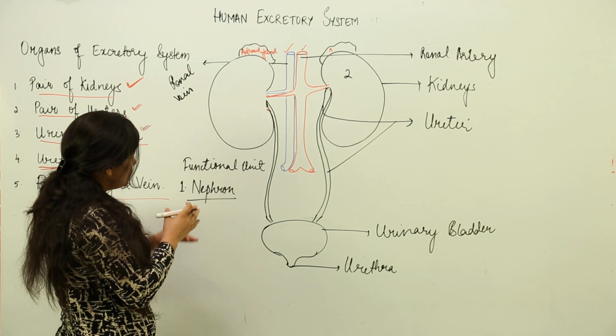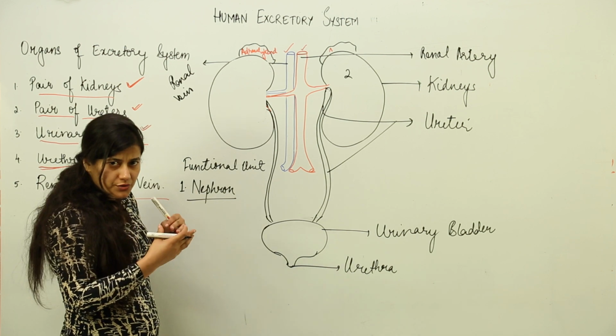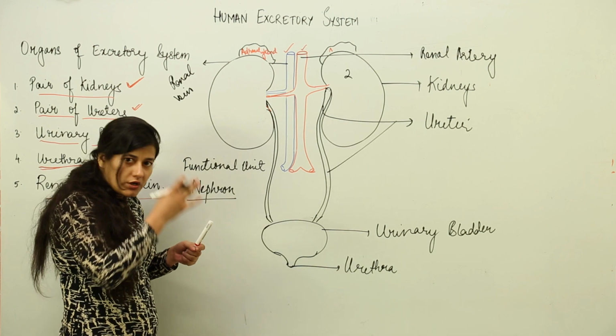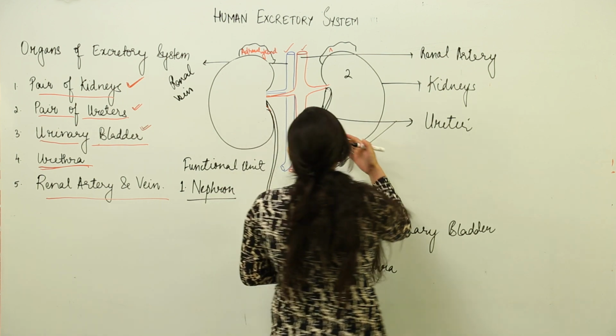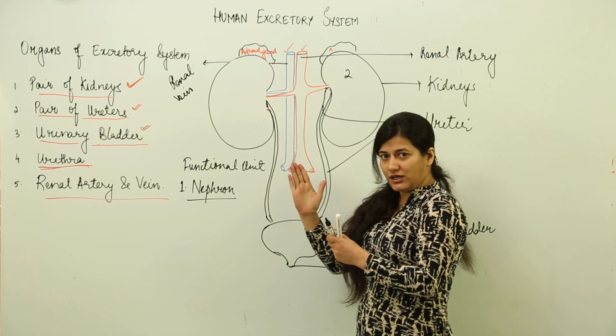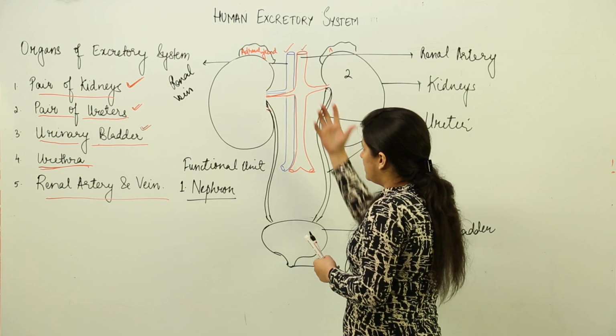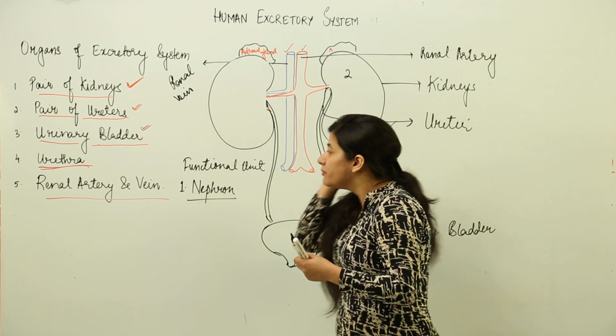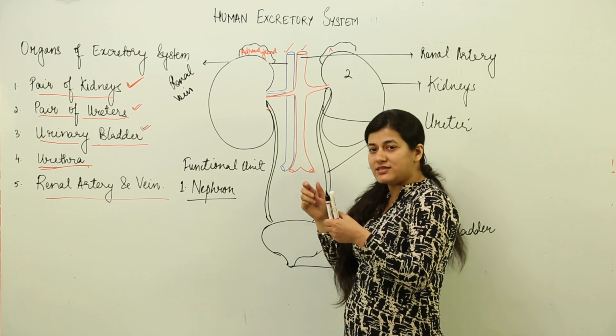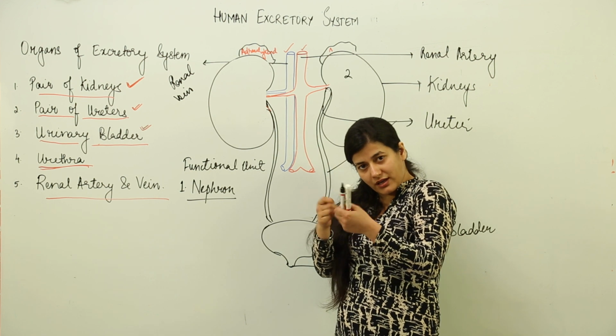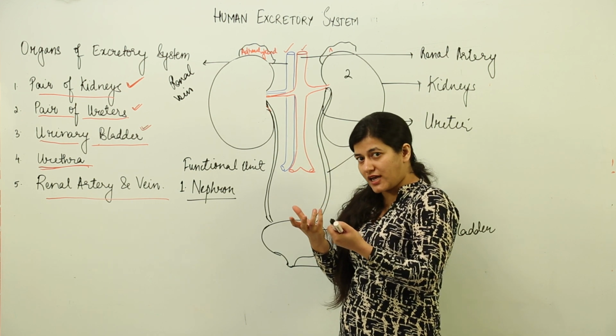Our kidneys are rich in nephrons. Because the kidney has a lot of tissue inside it, we need to see a longitudinal section of the kidney. Supposedly this is a kidney and I cut it like this and then observe; that would be a longitudinal section. For a better understanding, you can take kidney beans in your hand and break them apart into two parts, as it is a dicot seed.